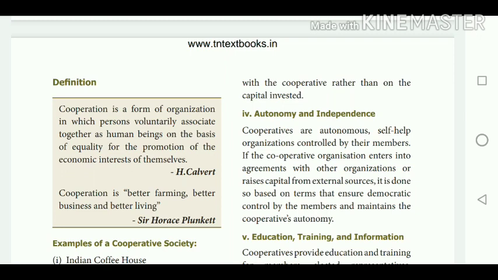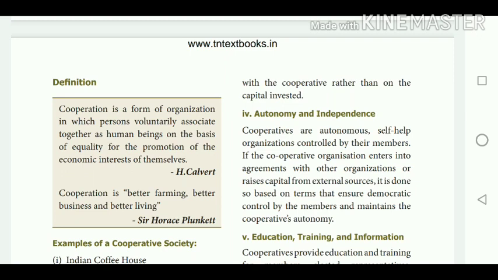That is, they start the cooperative society in order to satisfy and fulfill their needs. That is the meaning of this definition. Another definition: cooperation is better farming, better business and better living. This is a definition given by Sir Horace Plunkett.